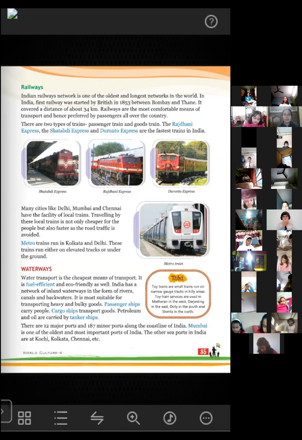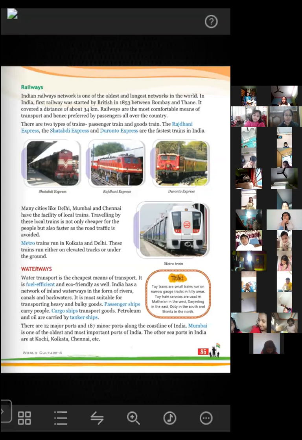And here is a history that is also given: the first railway was started by the British government in 1853, and that was between Bombay and Thane. And what was the distance that the train covered? The first train in India covered 34 kilometers between Bombay and Thane.